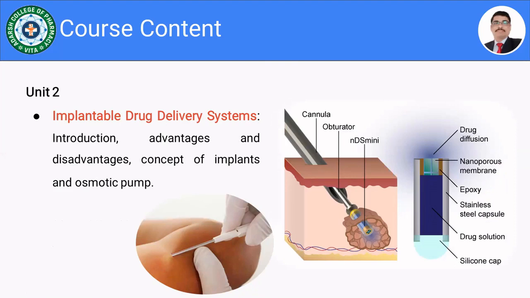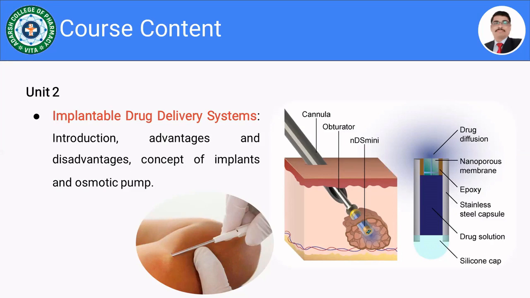These are the certain devices in which the drug is enclosed in a suitable polymer. Say, for example, take a rod, which in the core contains the drug dispersed in a suitable polymer and which is coated using a suitable polymer to get the rod shape, isn't it? And this device is to be inserted below the skin.